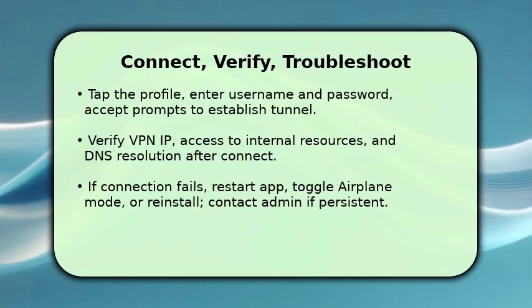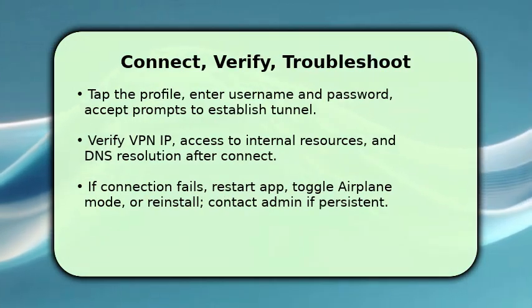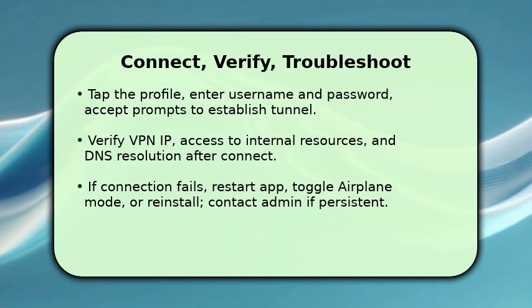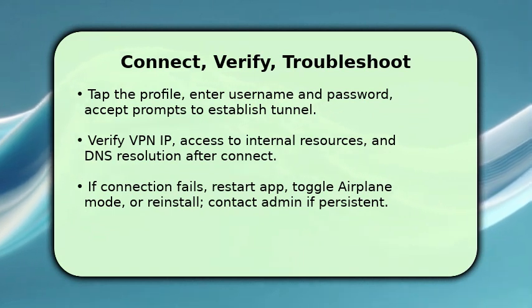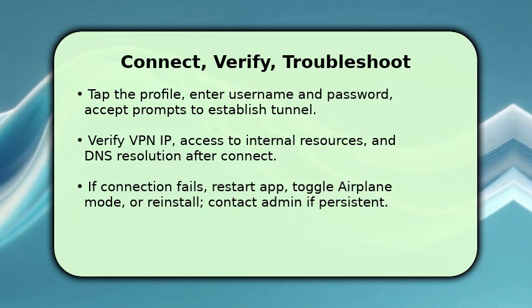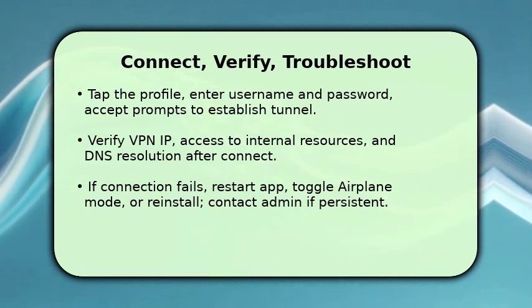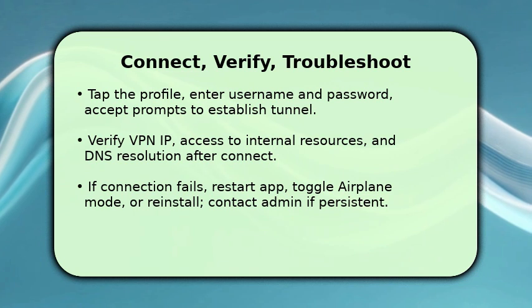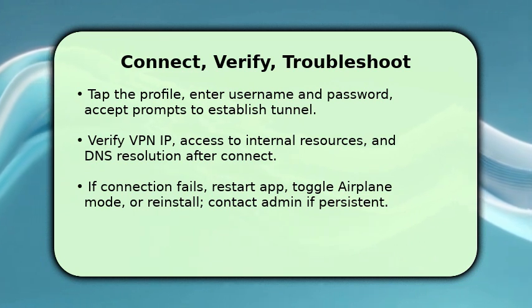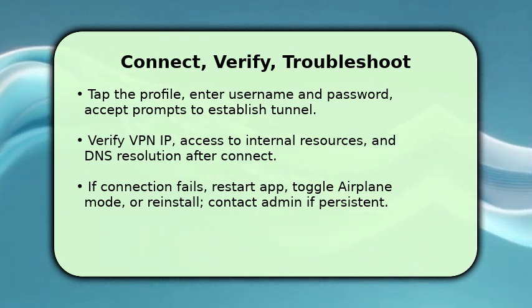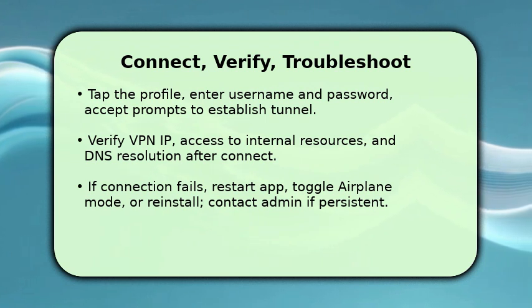You're at the finish line. Tap the profile, enter your credentials, and accept any authentication prompts or MFA requests. Once connected, verify by checking the assigned VPN IP, testing access to an internal site or resource, and confirming DNS resolves internal domains. If anything blocks access, disconnect and retry.